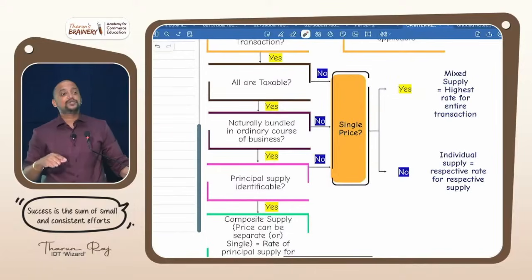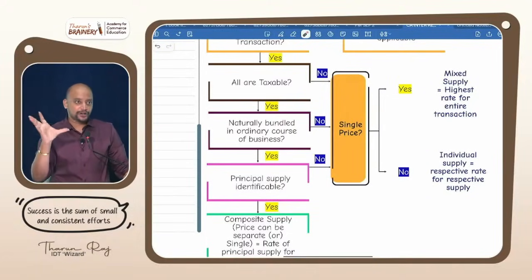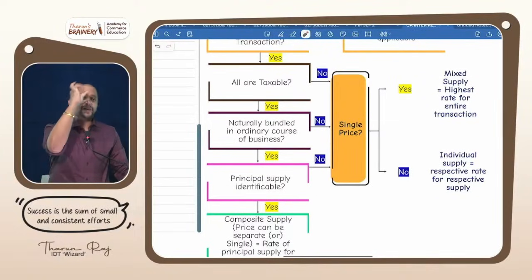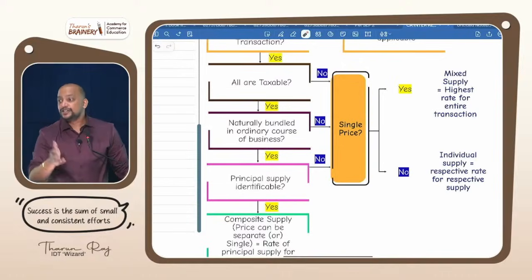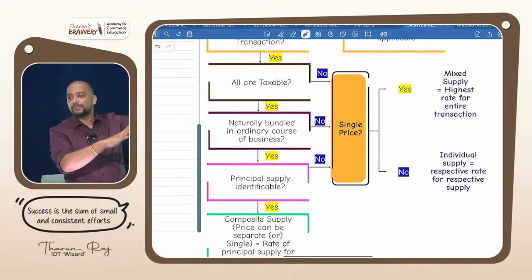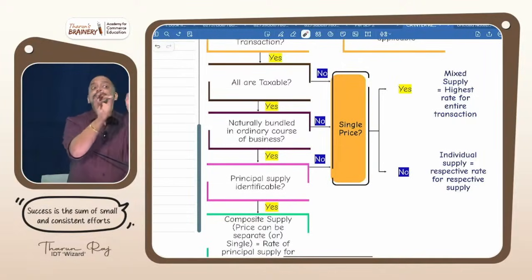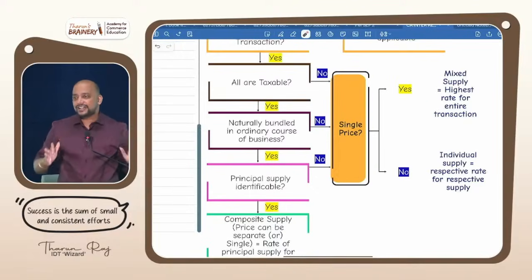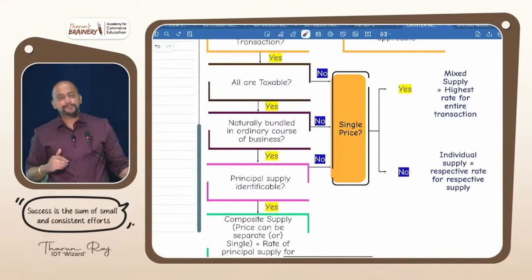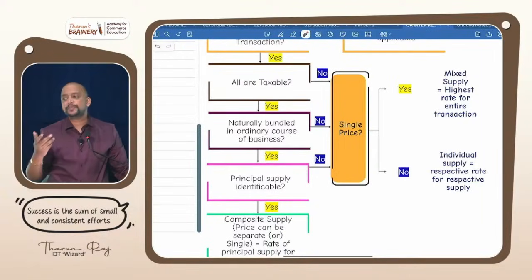That's what. Basically, you are CS students, you always see the exceptional side. Because in a white paper, if there is one black dot, you see the black dot only, you will not see the white paper. You got it? But don't do that when you are interpreting this. You see the probable side, the more probable side you need to see. In the ordinary course of business, it is naturally bundled. Next, one more case. This Pandal and Shamyana providers will do the renting of chairs and will also do the transportation.